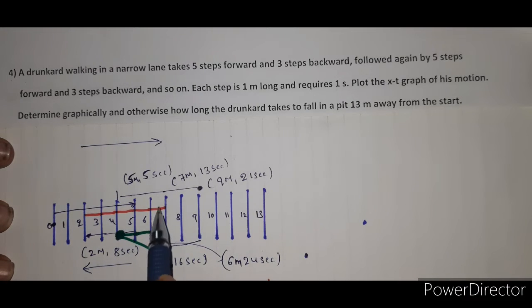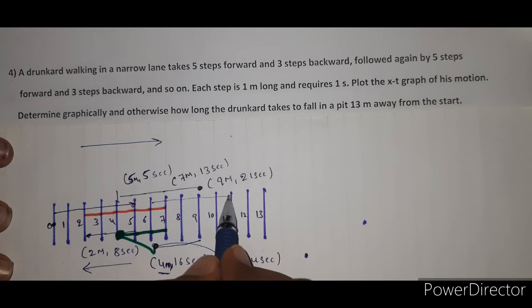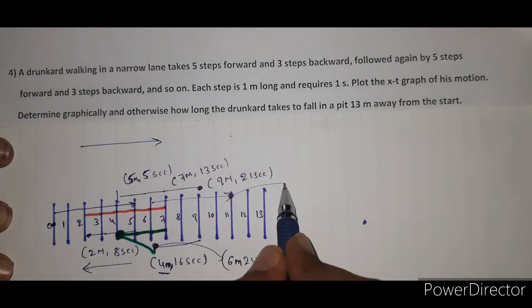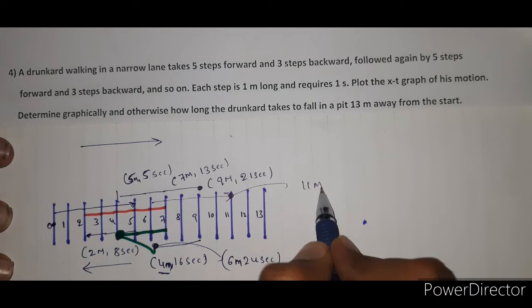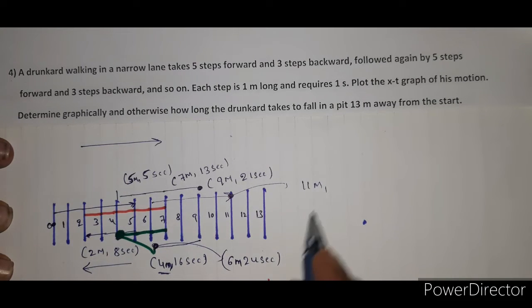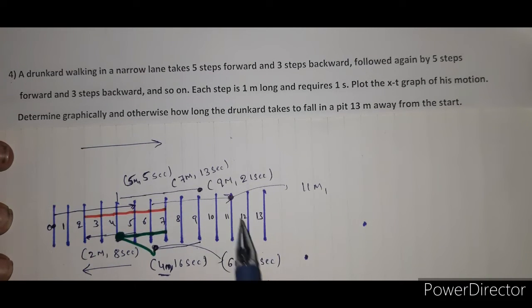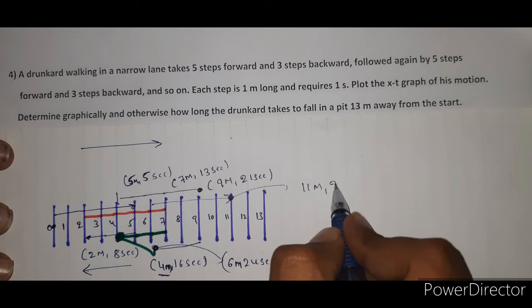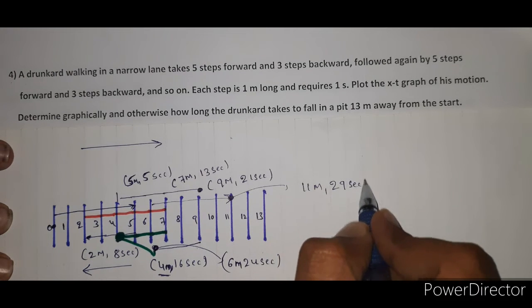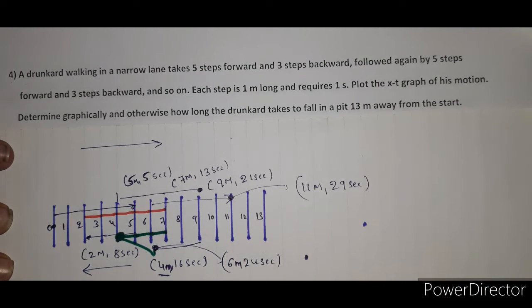After that, from 6, again he moves 5 steps forward, 1, 2, 3, 4, 5. So now the person is at this position, that is 11 meter, and the time is 24. To cover 5 steps he took 5 seconds. So the total time interval is 29 seconds.